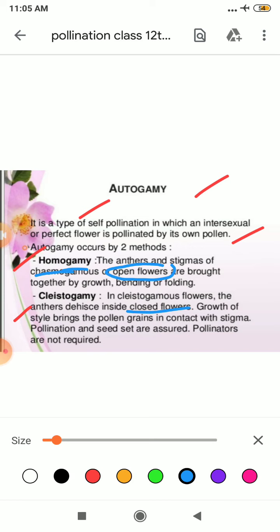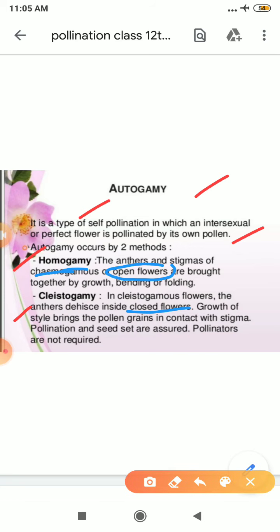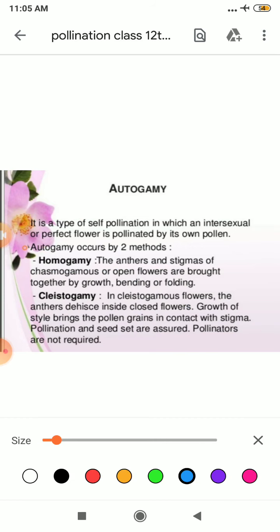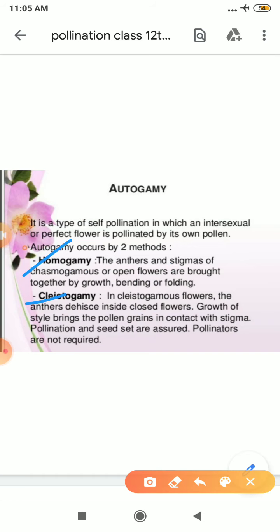It can't happen, because your flower is closed. Cleistogamy, cleisto, closed. I hope it is easy. Please go for the definition of chasmogamous flower and cleistogamous flower. Very, very important, in your board exam they will simply ask you the definition.